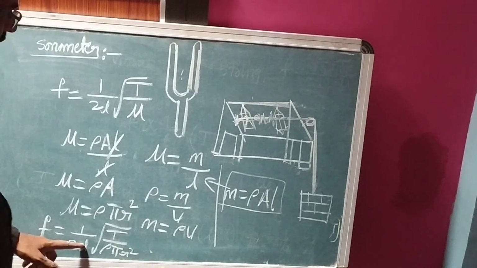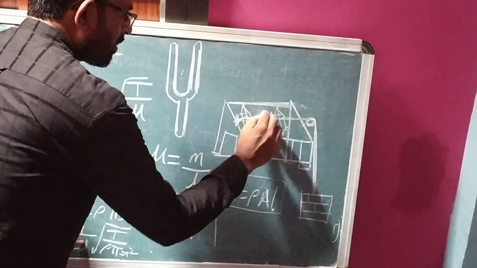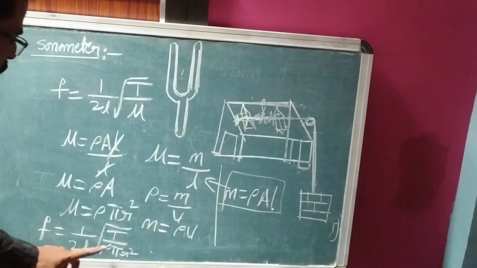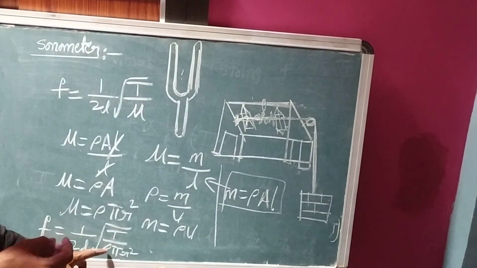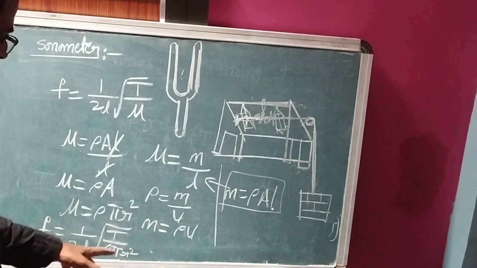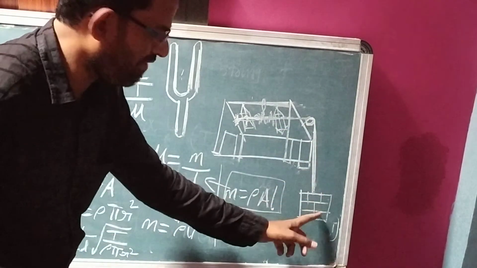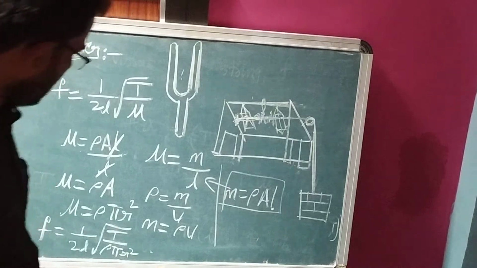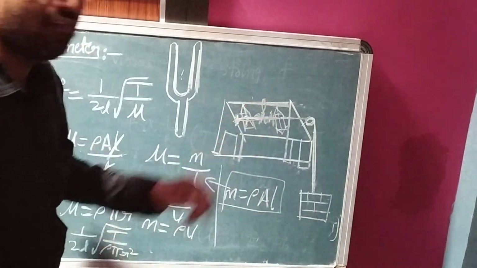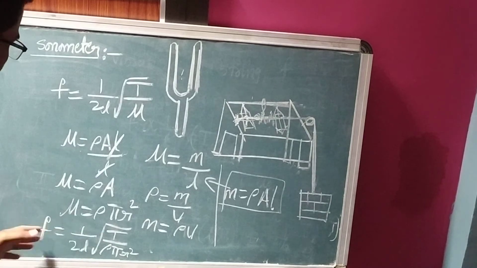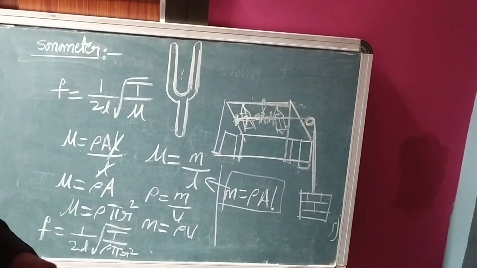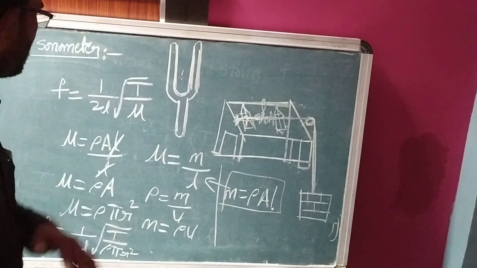So in this one, L is the length of the string, and rho is the density of the metal wire, pi is 22/7. T, the tension in the string, is equal to the weight added to the string, and r, by using a screw gauge, we can calculate the radius of the string. You substitute, and we can calculate the frequency of the tuning fork or fundamental frequency.